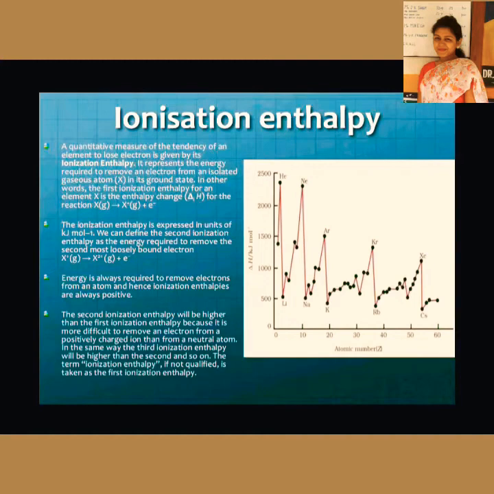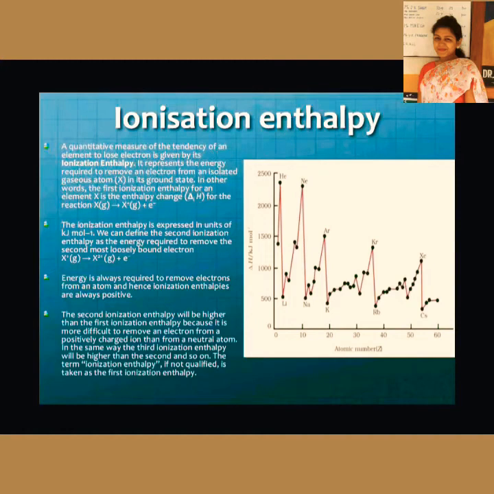Now ionization enthalpy is expressed in units of kilojoule per mole, and when you are removing the second electron, we can define that as second ionization enthalpy. Similarly, if we remove the third electron, we will refer to that as third ionization enthalpy, and so on. Since energy is required to remove an electron, because we are taking the electron out of the attractive force of the nucleus, it will always be positive.